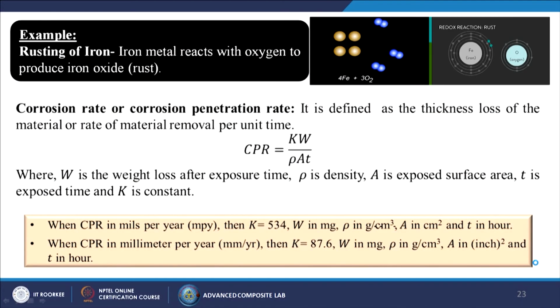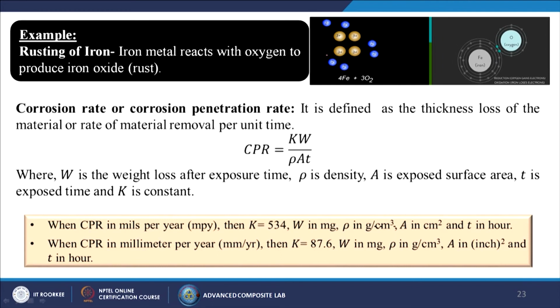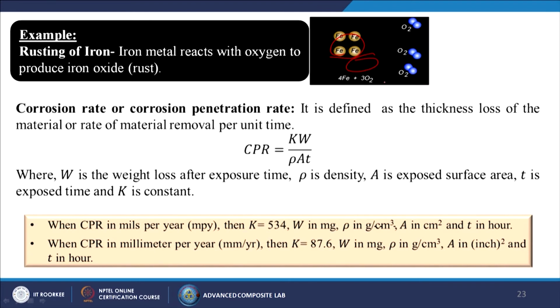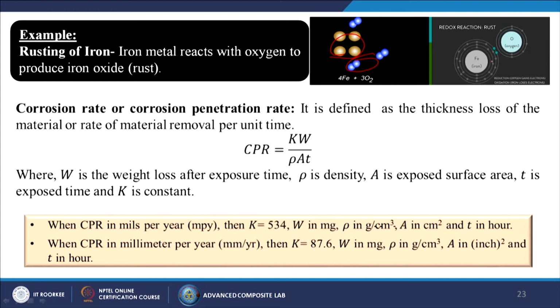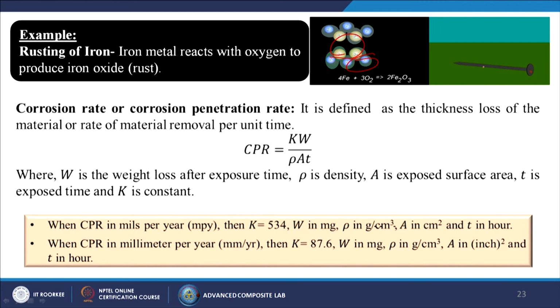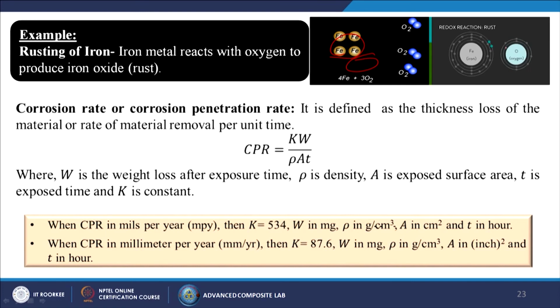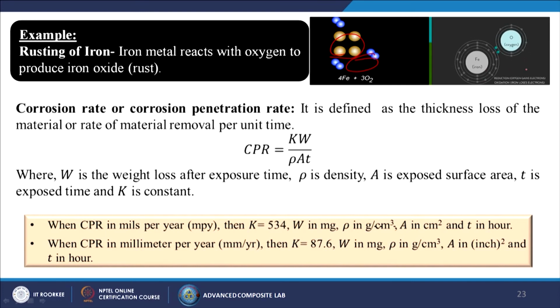Example: rusting of iron. Iron metal reacts with oxygen to produce iron oxide, that is, rust. Here you can see the iron, and when it comes into contact with oxygen, it forms Fe2O3. So, a redox reaction is taking place. The iron and the oxygen undergo interatomic bonding, and due to that, rust formation takes place.